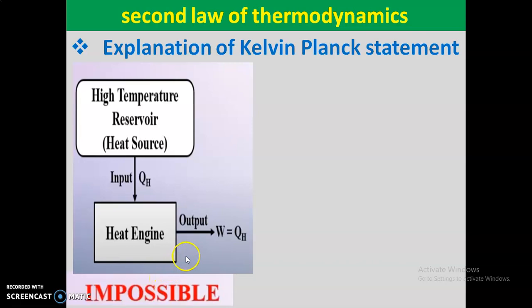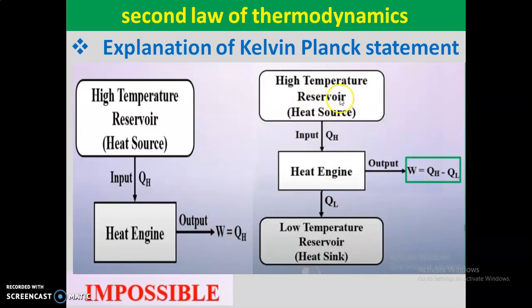Here we have a high temperature reservoir or heat source, and a low temperature reservoir, which is a heat sink. In between we have a heat engine.